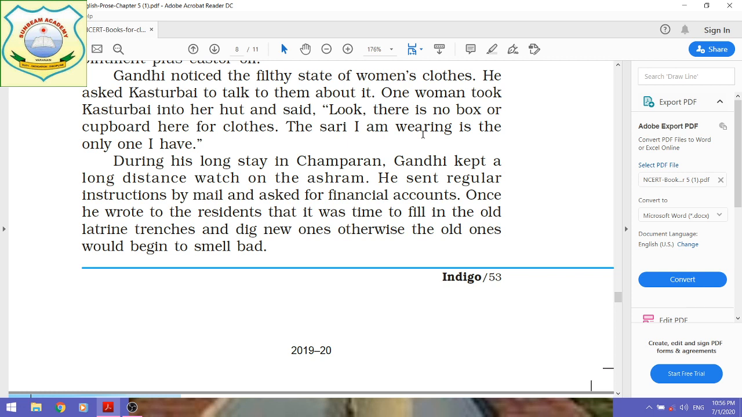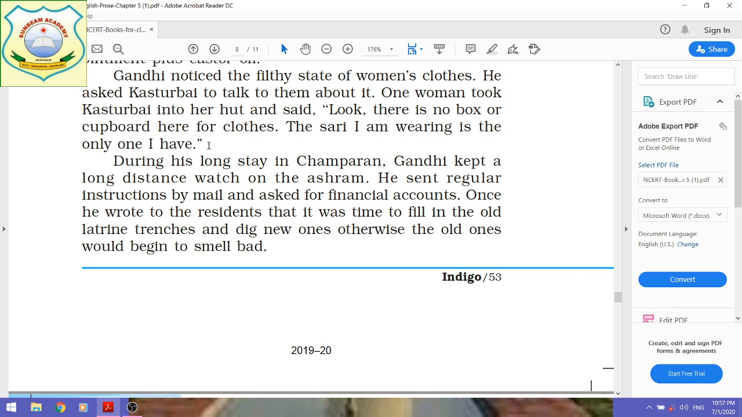In order to highlight their extreme poverty, the author describes that one of the women from the village took Kasturbai into her hut, showed her house and said, "Look, there is no box or cupboard here for clothes," because there was no box or cupboard in her house to keep clothes. She said the sari she was wearing was the only one she had, because she was so poor that she could not have more than one sari, and she wore that sari every day.